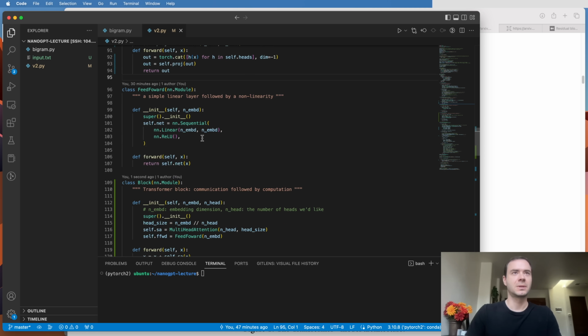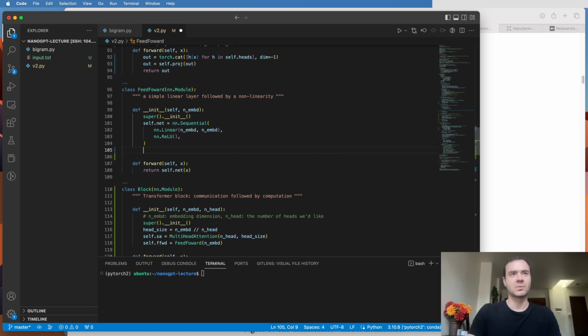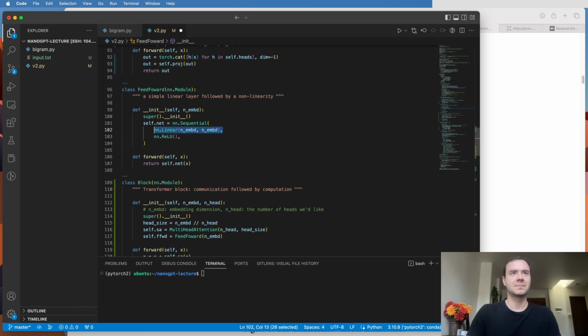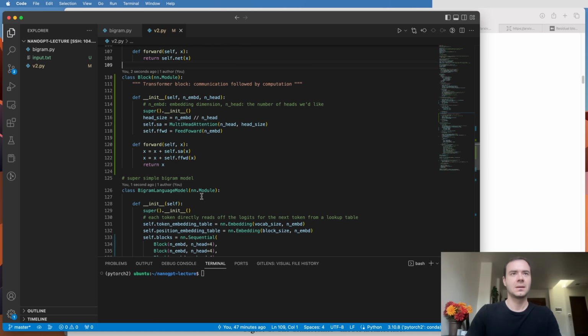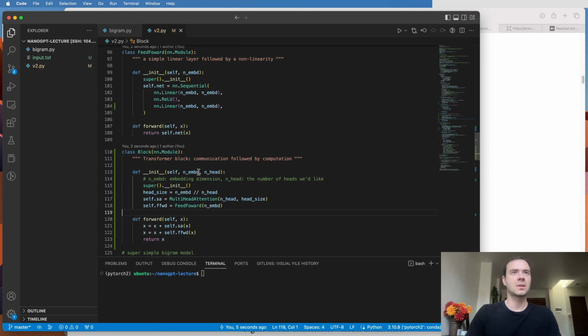And then here in the feedforward, it's going to be the same thing. I could have a self.projection here as well, but let me just simplify it and couple it inside the same sequential container. And so this is the projection layer going back into the residual pathway. And so that's it. Now we can train this.